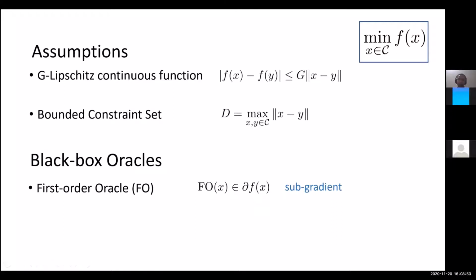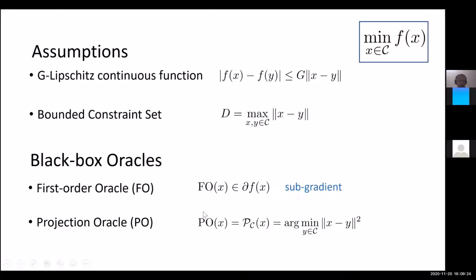So for example, for the function mod x, the subgradient is -1 for x less than 0, +1 for x greater than 0, and at x equal to 0, the function is not differentiable, but the subgradients are the entire set between -1 and 1. Any element in -1 to 1 is a valid subgradient.